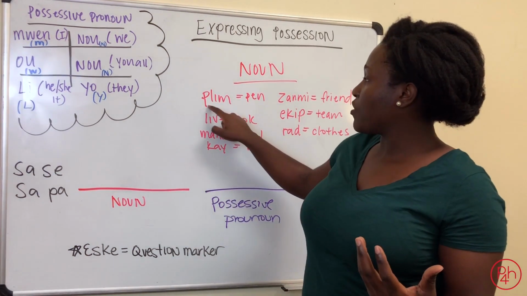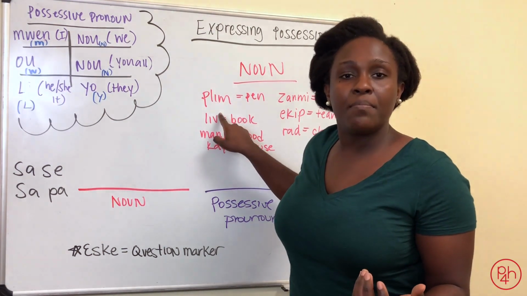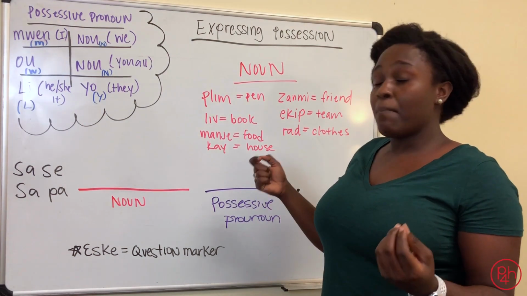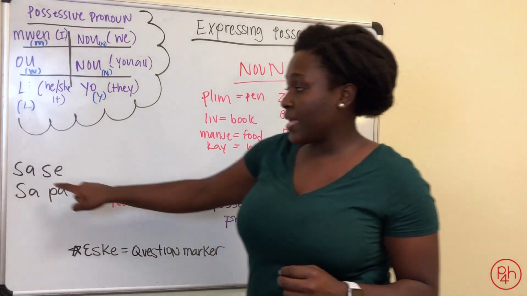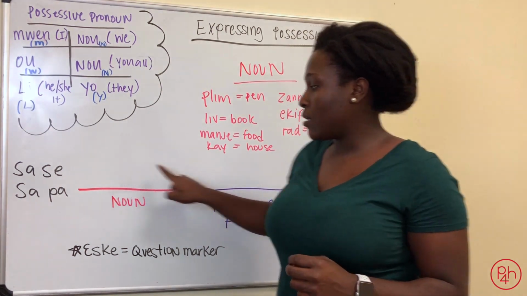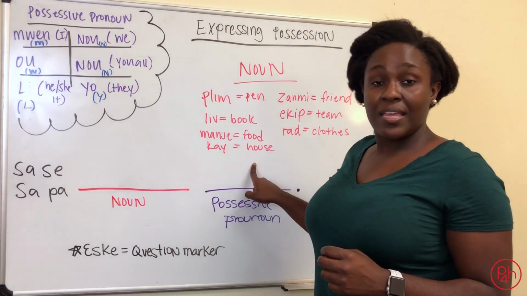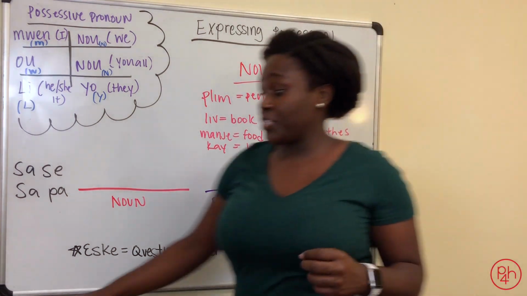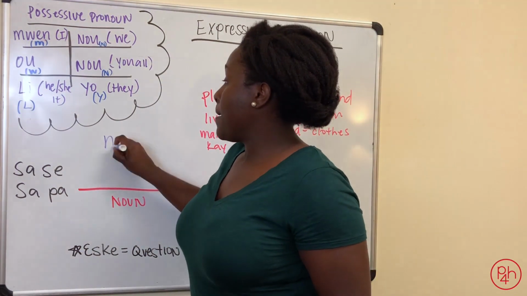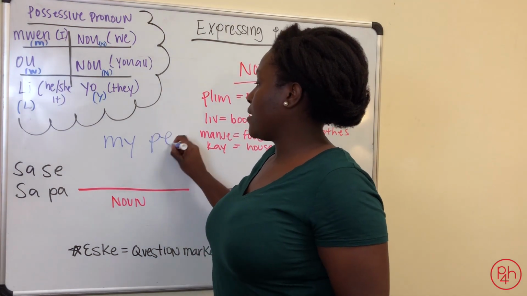Let's go ahead and start with plim. Plim means pen. So if I want to say this is my pen, I will say ça c'est plim mwen. In English, we'll see that we say this is my pen.